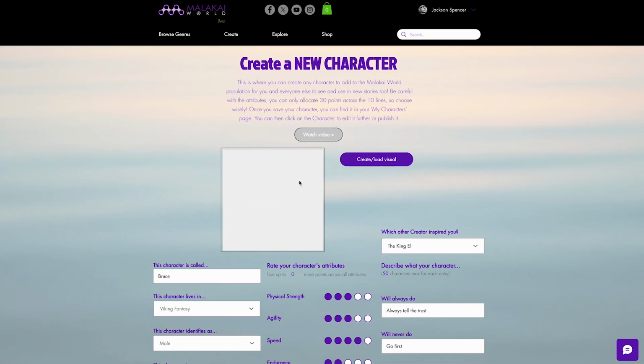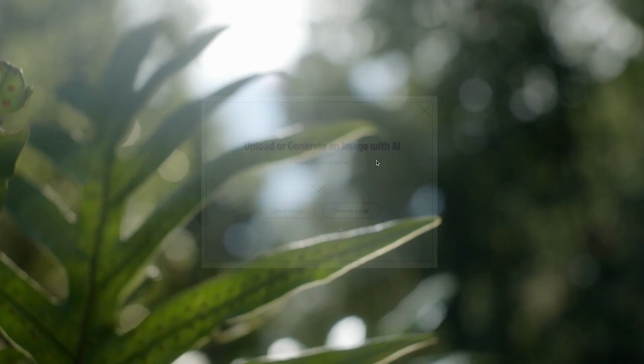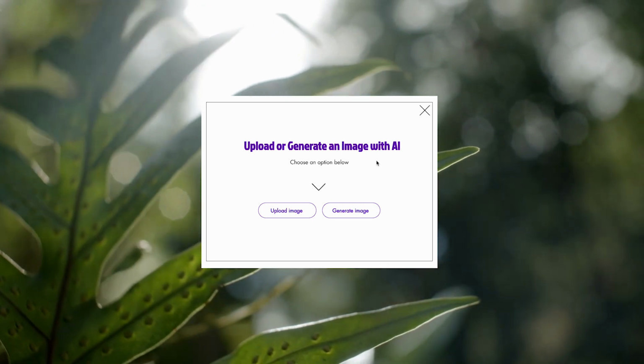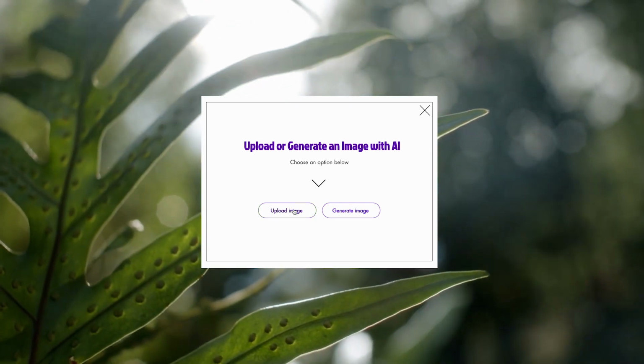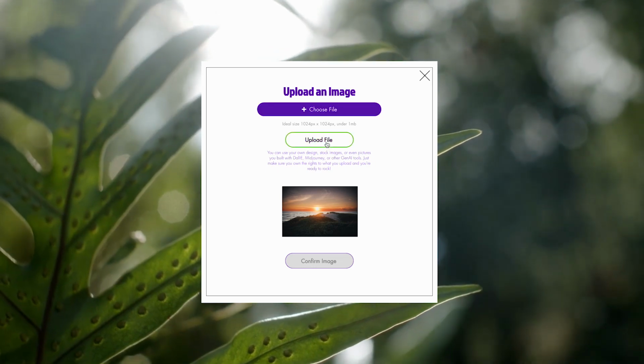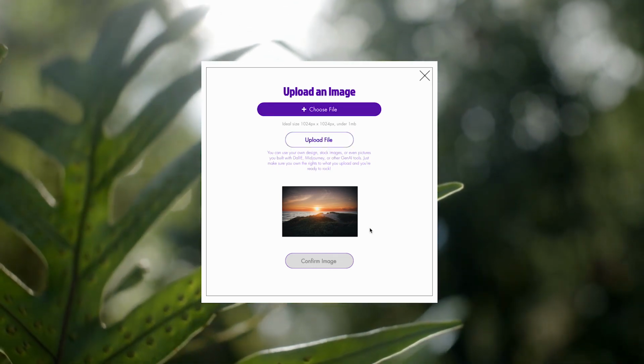Now, the final thing that we're coming back to is how to create the visual for your character. You can use a file that you already have, which ideally is going to be 1024 by 1024 pixels, or you can create one using an AI, in this case, an AI that is connected to OpenAI's DALL-E 3. So upload an image will ask you to choose a file, to then upload it and confirm it as soon as you see it. And then it will ask you to link that file to your character.